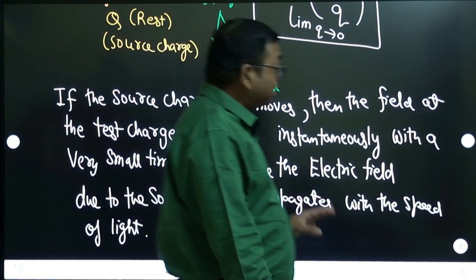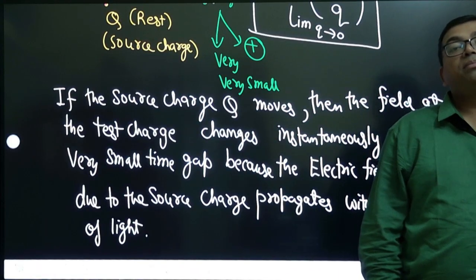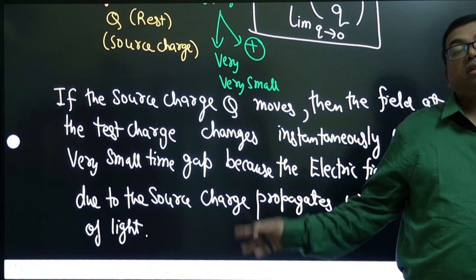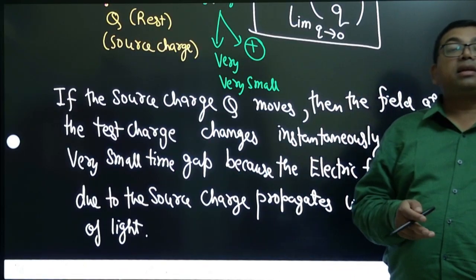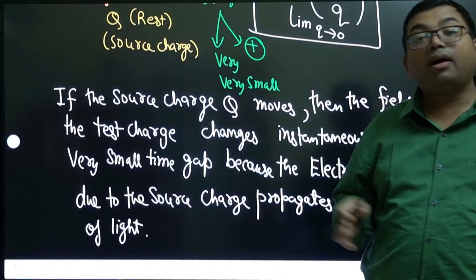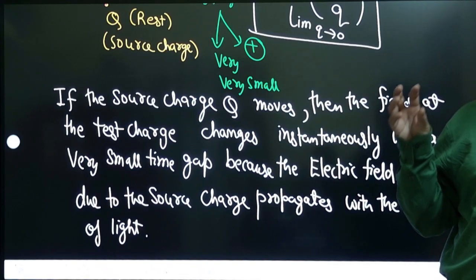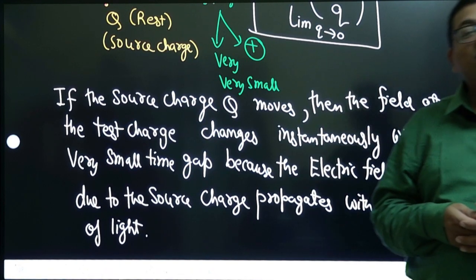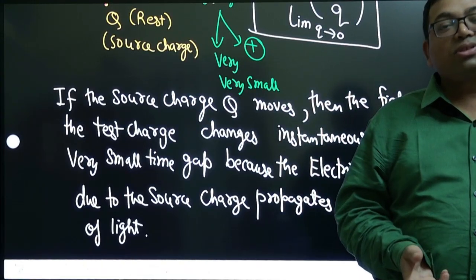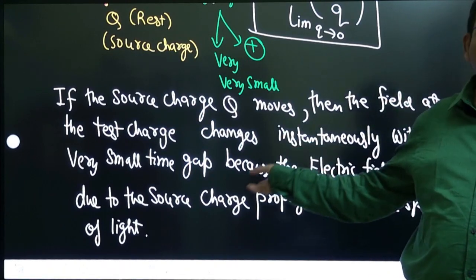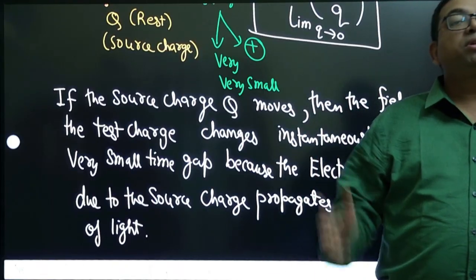You will read this paragraph now in the NCERT, and then many more points will come. But right now, this will be coming in the electromagnetic waves chapter. And this year NTA in JEE Main asked a question which nobody expected, and everybody is complaining how it is possible. Nobody knew how to solve it because they never asked such a type of question, and it is based on the same idea that the electric field propagates with the speed of light.